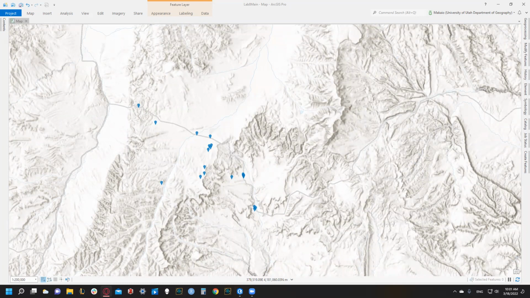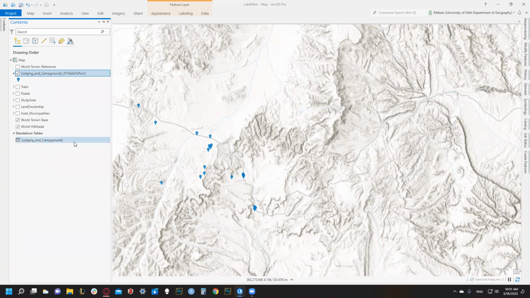Number 2. So we've already done number 2. We've displayed our X and Y coordinates for the table provided, our lodging and campgrounds table. So then we just symbolize this feature so that it's legible without the need to reference a legend.